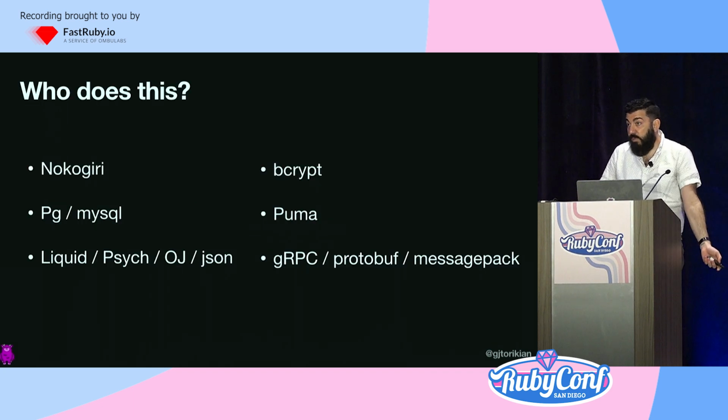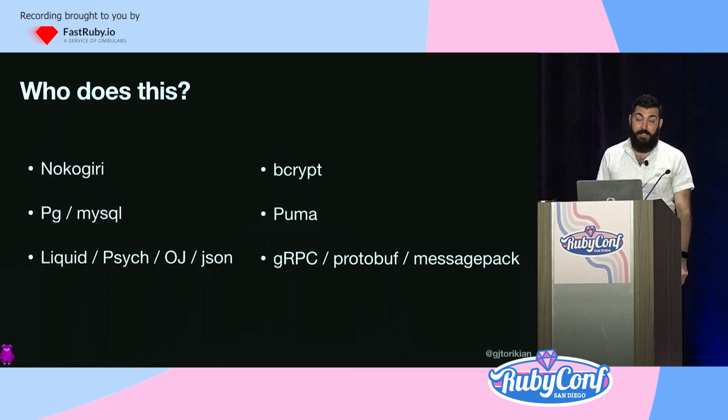Who's doing this? Who else is using C? Nokogiri uses C for its HTML parsing. PG and MySQL use it for database connections. Liquid template parsing, Psych YAML parsing, Oj and JSON, Bcrypt, Puma, gRPC, all these message serializers, all of this is C code. There's C code running when you think you're running your Ruby code, right?